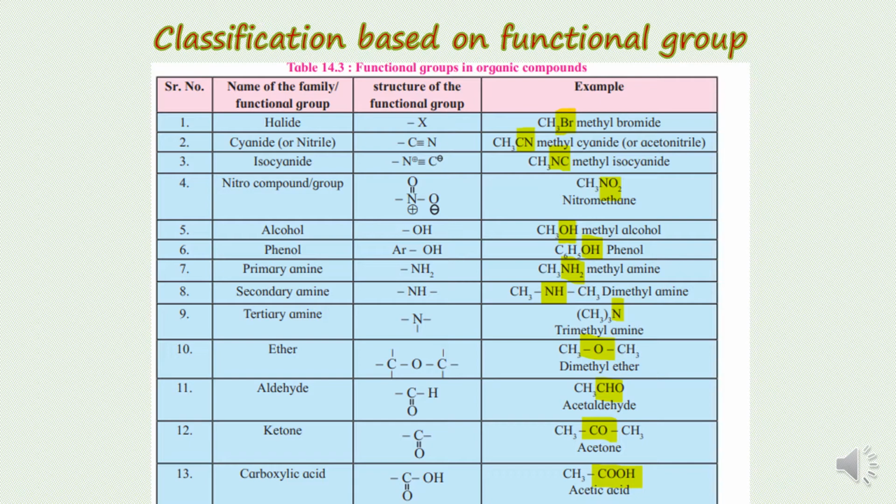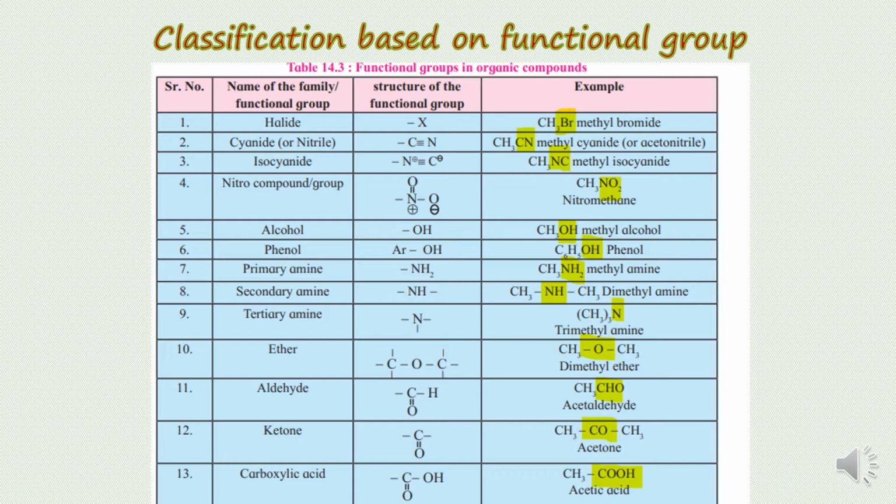Children, the simplest organic compounds containing only carbon and hydrogen are called hydrocarbons. They are considered to be the parent organic compounds, while all other organic compounds are thought to have been derived from them by replacement of one or more hydrogen atoms by other atoms or groups of atoms.